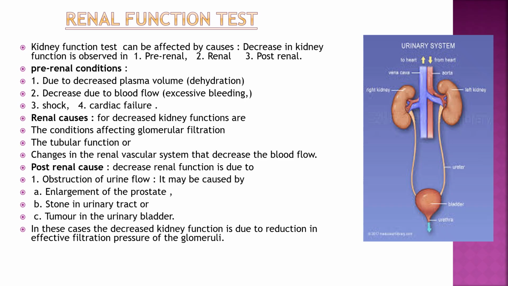Then post-renal causes, it can be because of obstruction to urine flow, because of enlargement of the prostate or stone in the urinary tract, that is either ureter or bladder, or tumor in the urinary bladder, cystitis, urethritis. So in all these conditions, urea and nitrogen will be absent, and then you can see the obstruction in the post-renal pathway by sonography. So these are the renal function tests, and the causes we can find out.